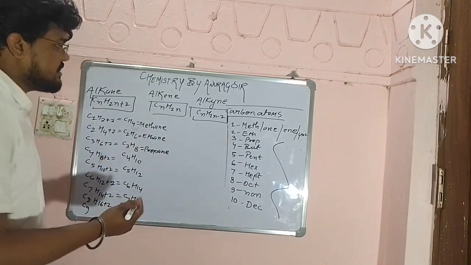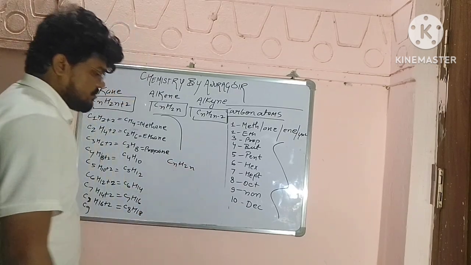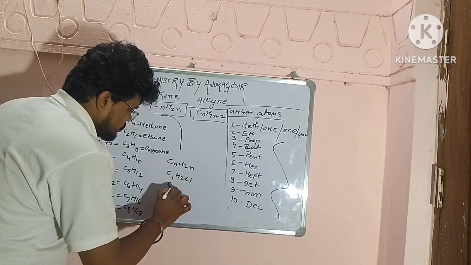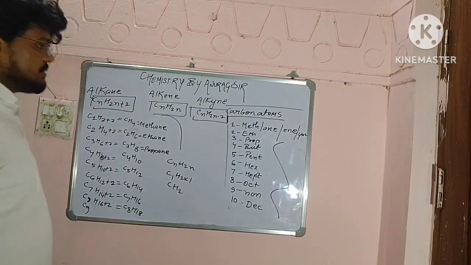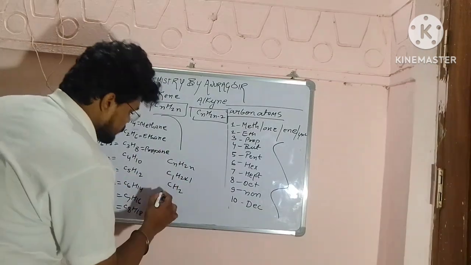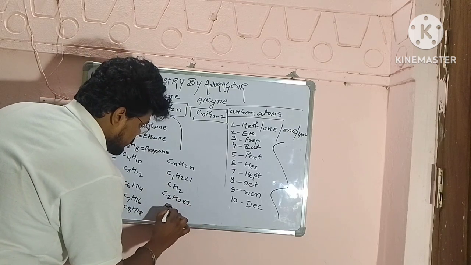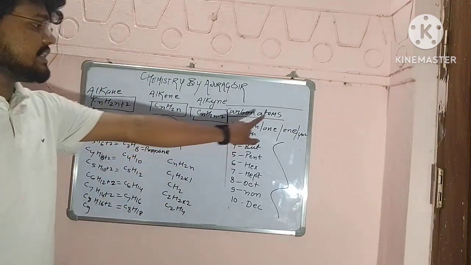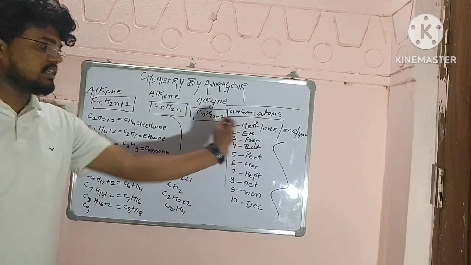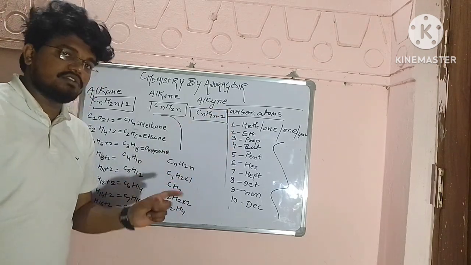Now how will we make alkene? For alkene you put CnH2n, the formula we have. Put 1 atom: C1H2 into 1, so CH2. Then putting 2: C2H2 into 2, it will become C2H4. So ethene. Similarly propene, butene, pentene, hexene, heptene, octene, nonene, decene. Like this we will make on.